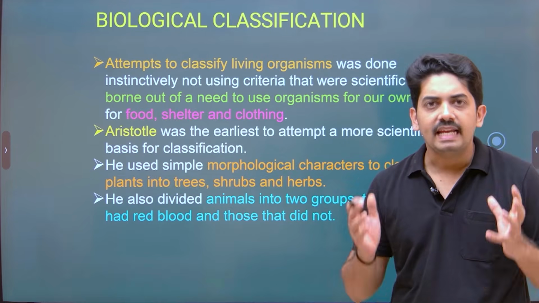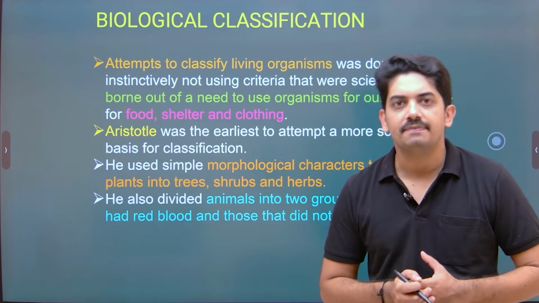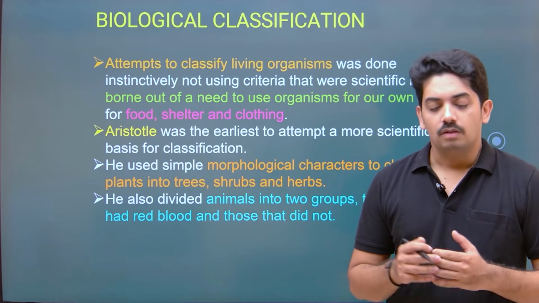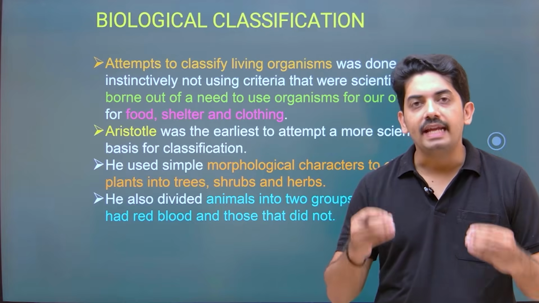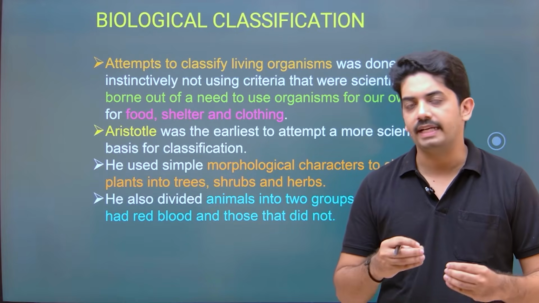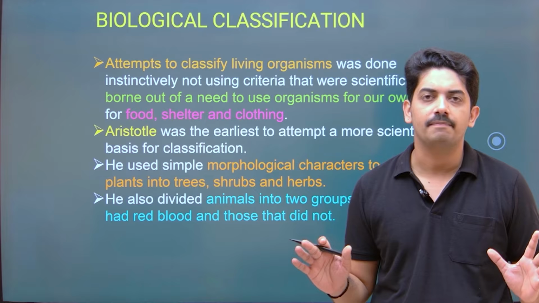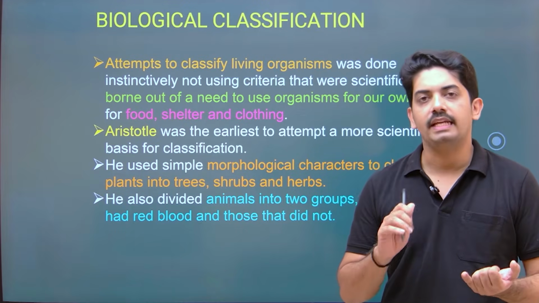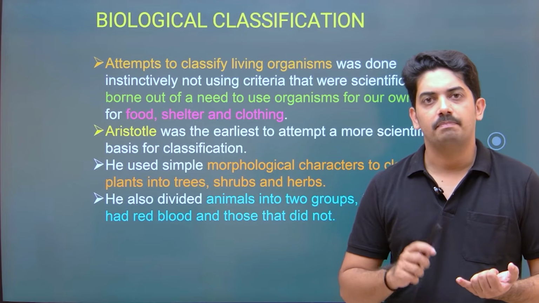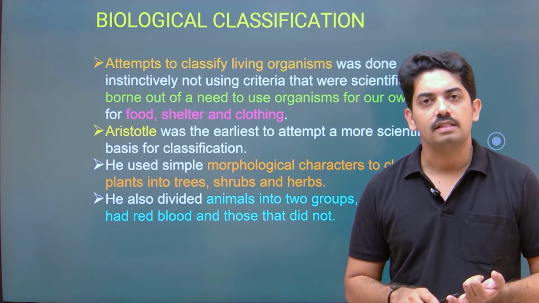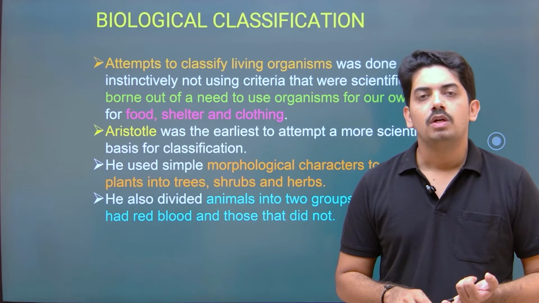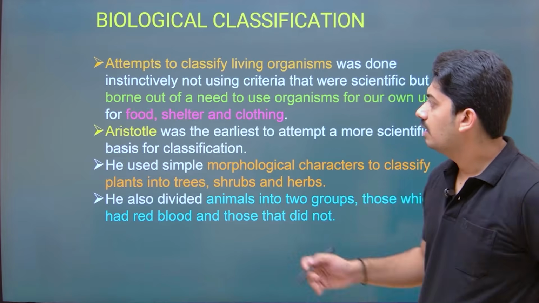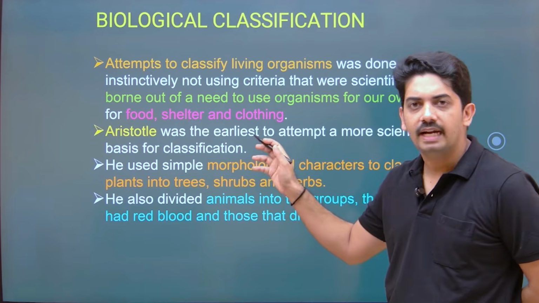initially many attempts were taken to classify the organisms. How did this classification idea get started? Actually it was not scientific initially, because of the need, daily usage, like we need organisms like plants and animals as a source of food. So the classification got started on the concept of having food, shelter and clothing.